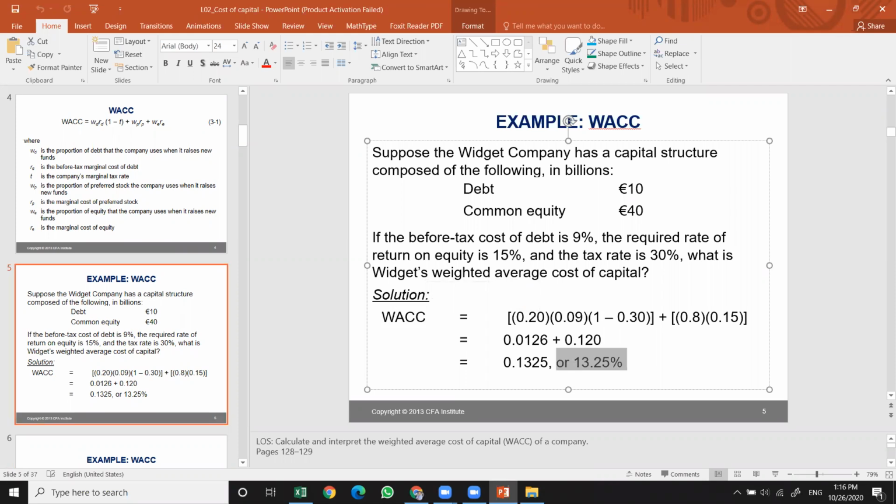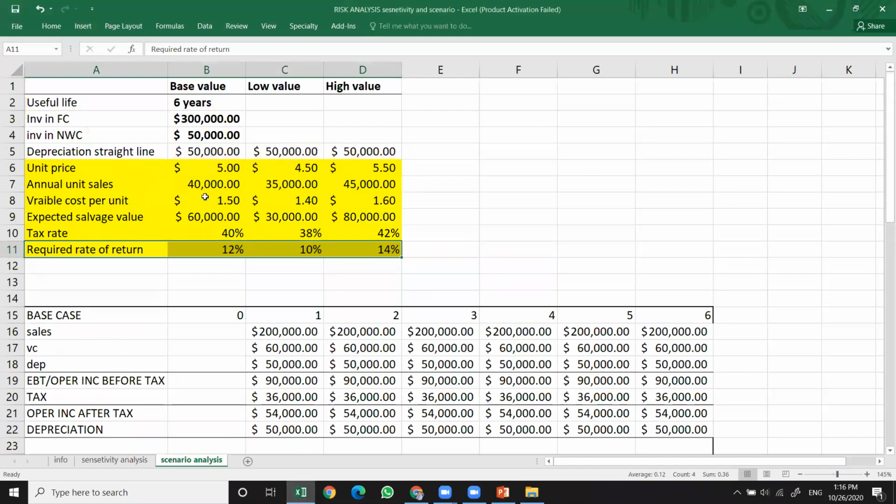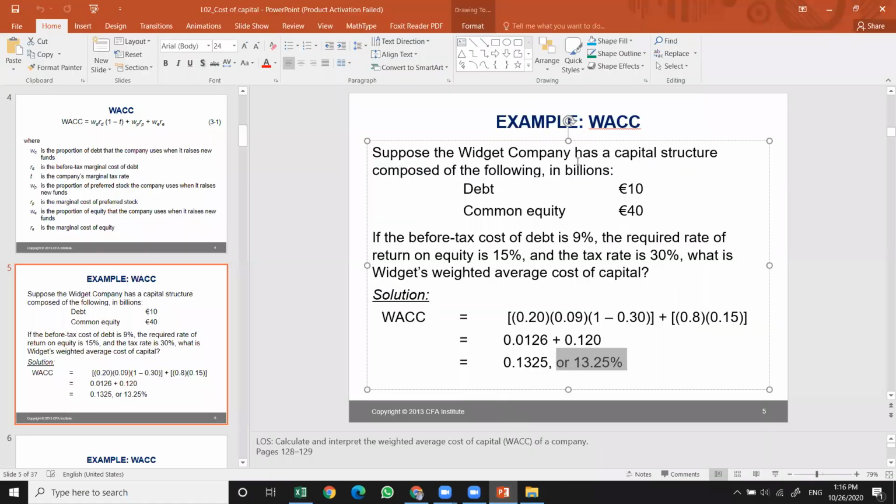Imagine I give you the question, this table of parameters, like this, but I don't give you the required rate of return. Now it's easy to find the required rate of return. Just calculate this weighted average. So the required rate of return is the same as the weighted average cost of capital. Now you can calculate this using this formula. It's pretty straightforward. You just get the numbers, plug them into the formula, and get the calculated result.